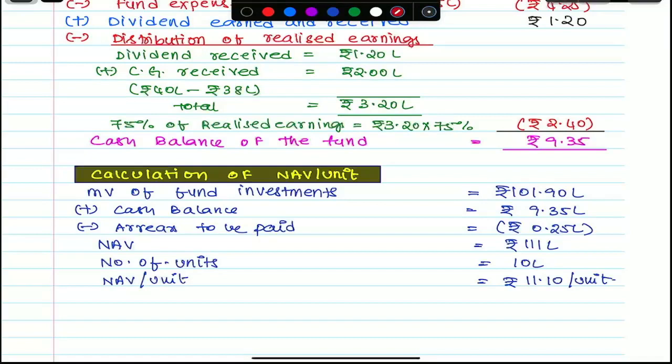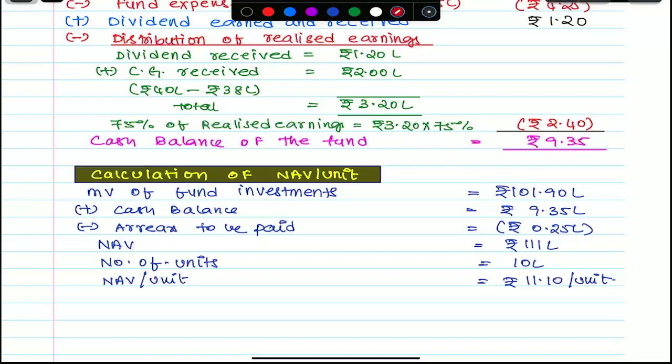That means technically for cash balance, 38 is irrelevant. For capital gain, 38 is relevant because I purchased at 38 and sold at 40. The gain came today only. So the 2 lakhs is relevant for the total cash balance calculation. But technically for NAV calculation, cost is irrelevant.